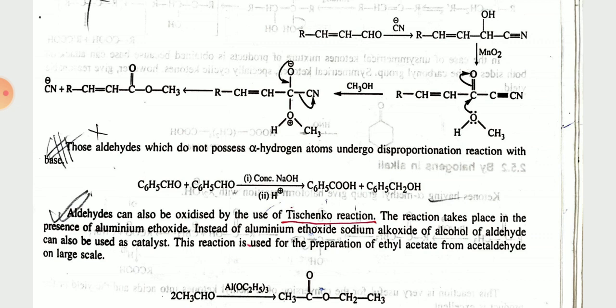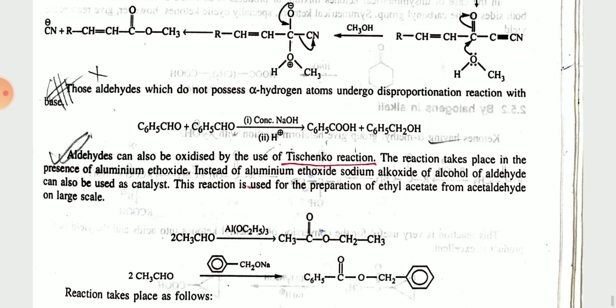The reaction takes place in the presence of aluminum ethoxide. Instead of aluminum ethoxide, sodium alkoxide of the alcohol of the aldehyde can be used as a catalyst. This reaction is used to prepare ethyl acetate from the aldehyde.